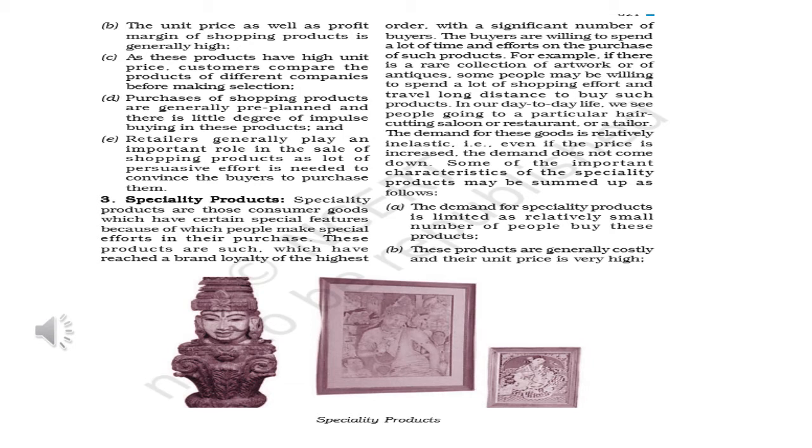Okay, then third we have specialty products. Specialty products are the products which have some special features, like some antique items. So for this you have to search for the seller. Sellers are not easily available, and these products are also not easily available. So special effort has to be made to purchase these products.